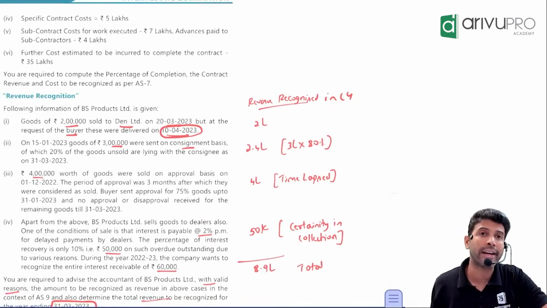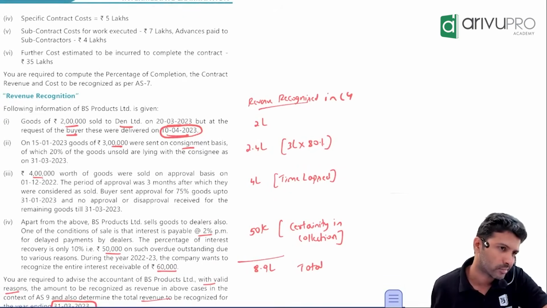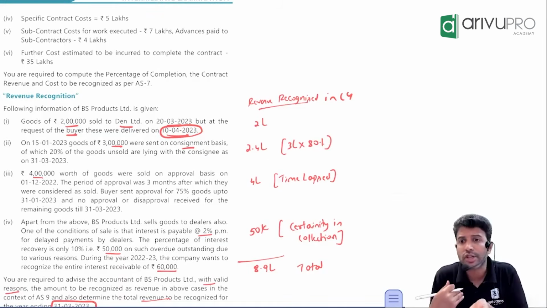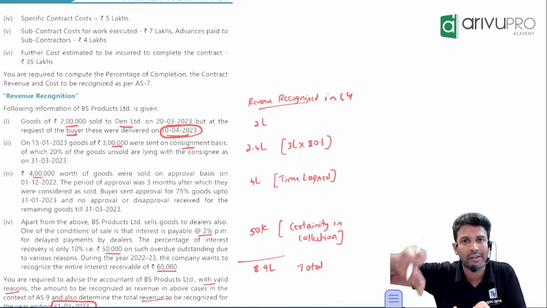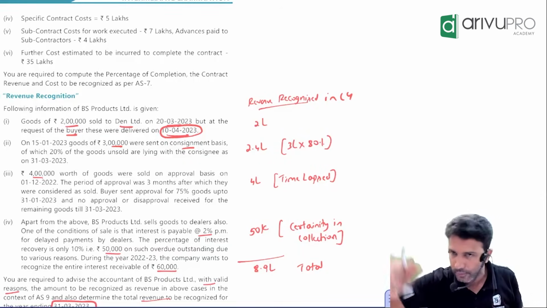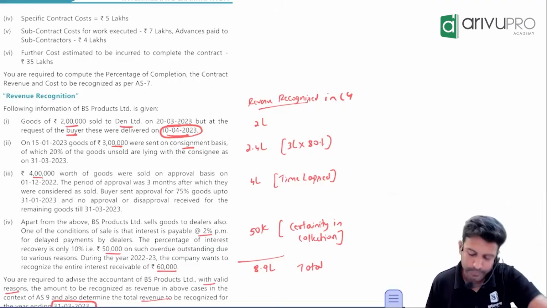So what about that 20%? You will show it as closing stock. Because that is our own stock. It is just that it is not there in our factory. It is there in our agent's factory, but it is our stock only still. So you show that balance as a closing stock.